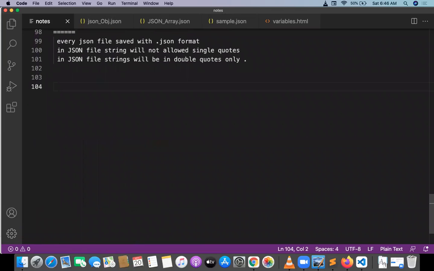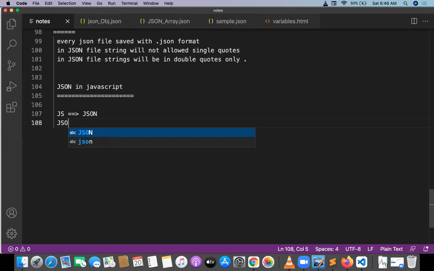The thing is how JSON is going to work in JavaScript. This is a very important one. I want to send data from JavaScript to JSON. How do we convert data from JavaScript to JSON? That is one case. Another case: how to parse the data from JSON to JS. Why?